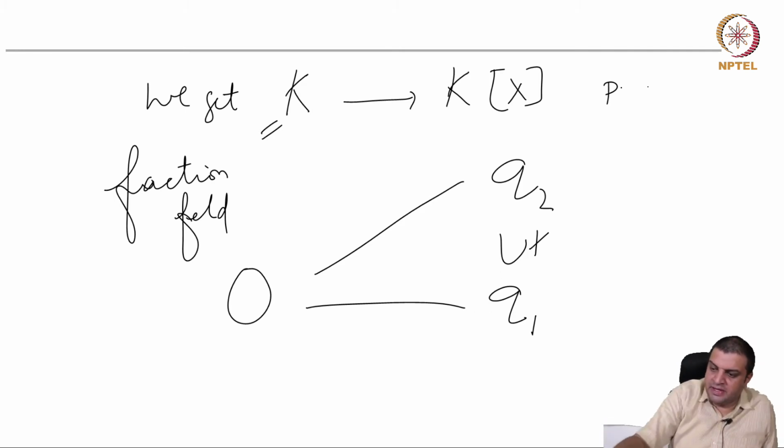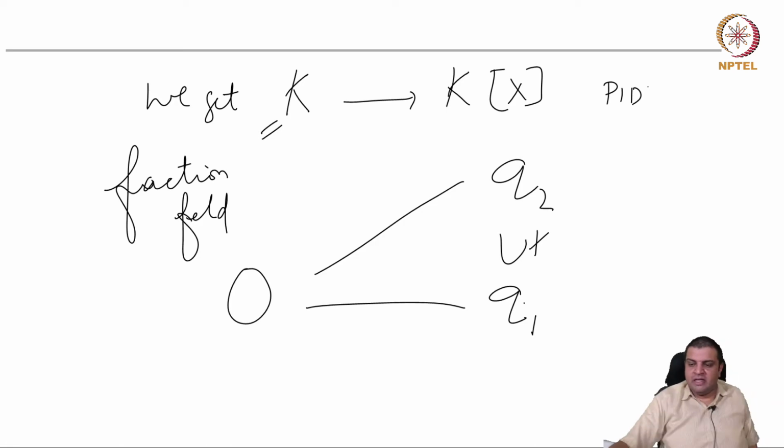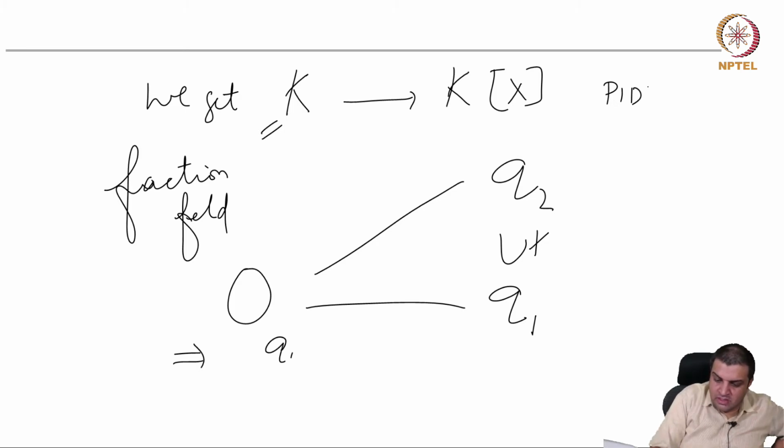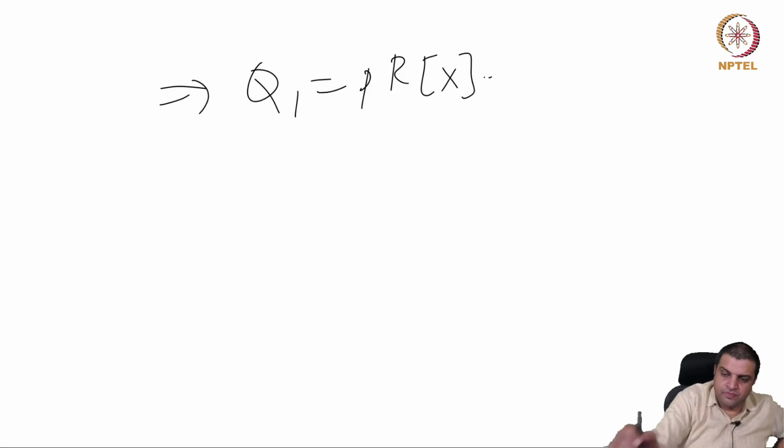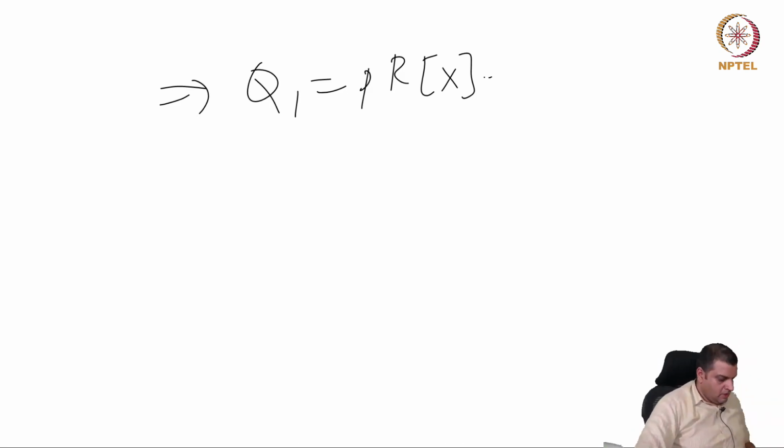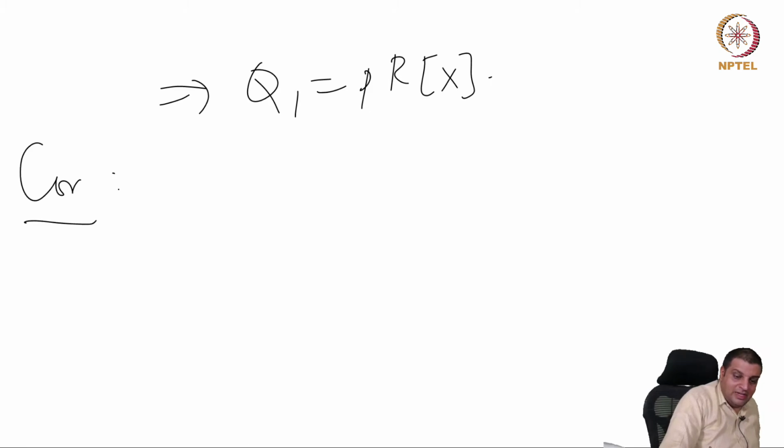But this is a PID. If you have two prime ideals in a PID, then the smaller one must be 0. So this one says that Q1 is 0. But then when we work backwards, this just says that Q1 is PRX. Okay, so this is the proof. And as an immediate corollary, we can get the following, which is still not good enough for us.